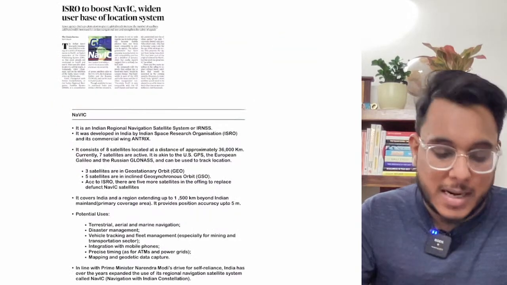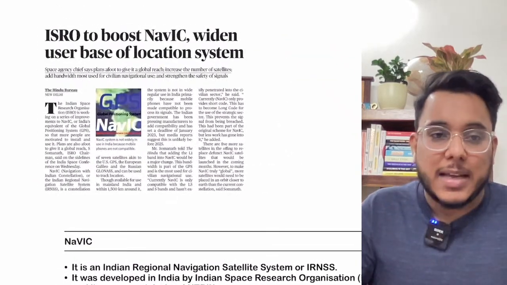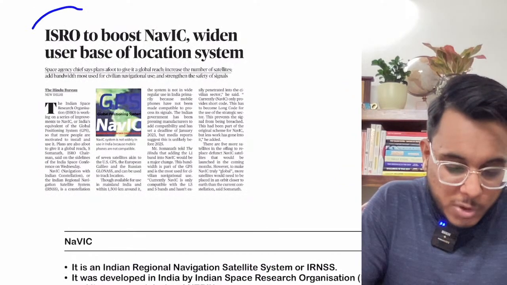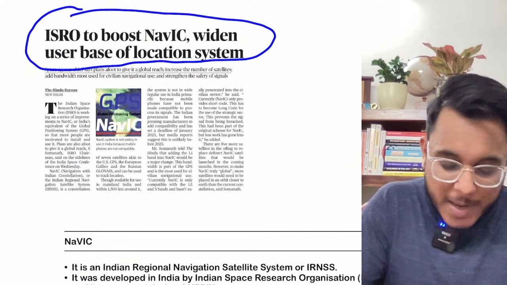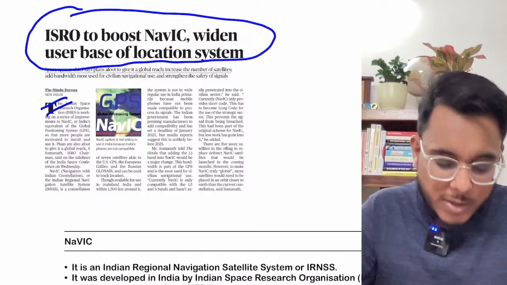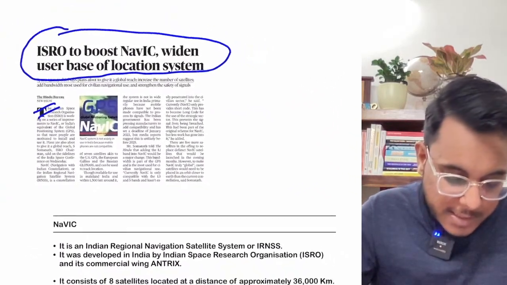Now moving to the next article. The article reads, ISRO to boost NavIC, widens user base of location system. This article also we will see with respect to the prelims examination.